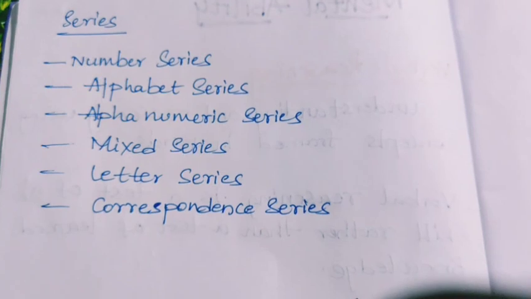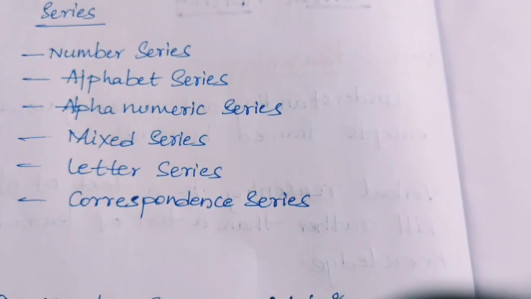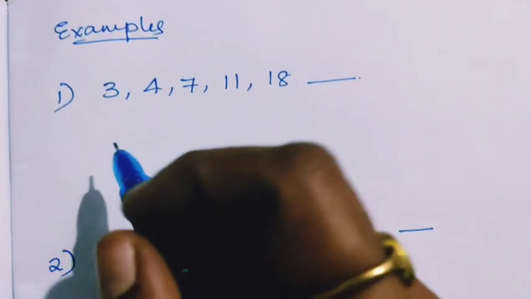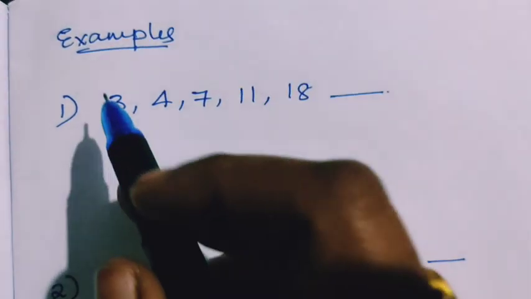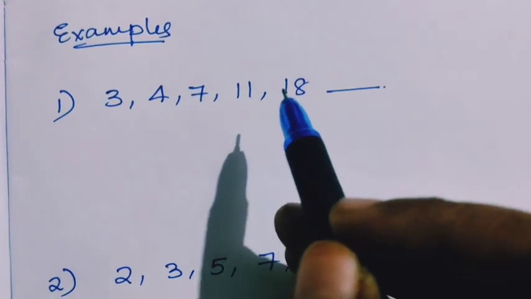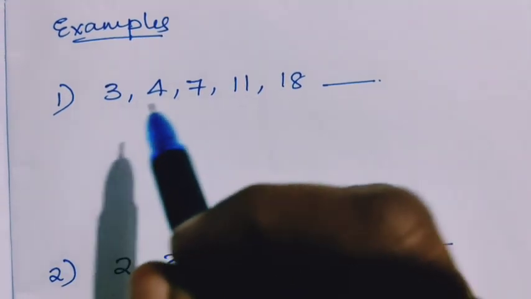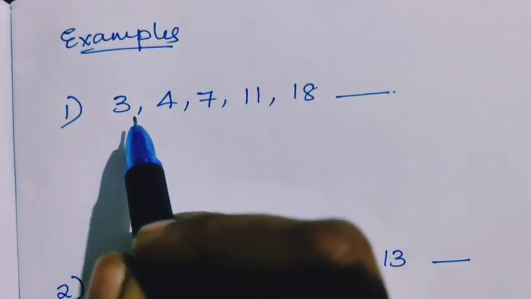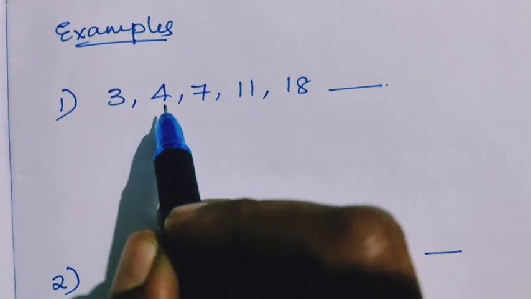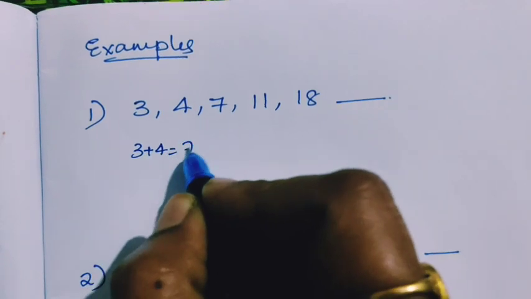Firstly I am going to explain the number series. Here some of the examples for number series are, look at the first example. Here 3, 4, 7, 11, 18. When we look at this series you can check like this. Here 3 plus 4 is 7.